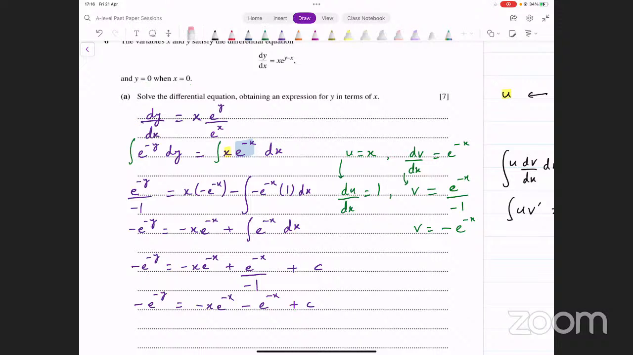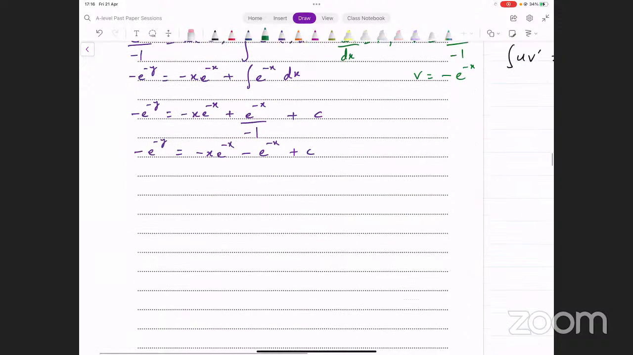x की value 0 input करनी है और y की value 0 input करनी है. Let's do that here. We say let's input x equals 0 and y equals 0. And this gives us minus e raised to power 0, that equals minus 0 e raised to power 0 minus e raised to power 0 plus c. Now, the left side gives us minus 1. On the right side, we have 0 minus 1 plus c. And the value of c turns out to be 0 here. Okay? c हमारे पास 0 आ गया. अब हम क्या करेंगे?